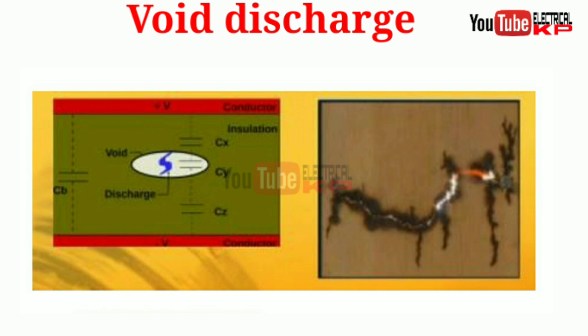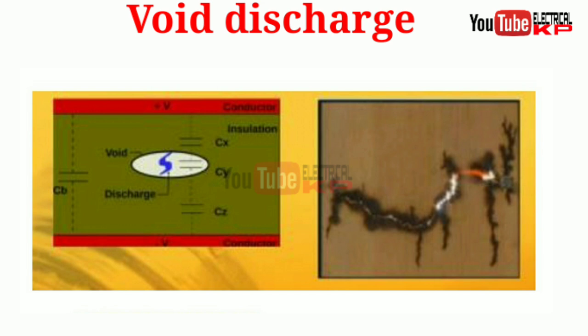Then the other type of partial discharge is void discharge. Void discharge occurs due to defects in the solid insulation, and void discharge is highly destructive to the insulation. That discharge in the gap slowly deteriorates the insulation, and after some time that may cause permanent failure or puncture of the insulator. Suppose there are such partial discharges present in the insulator, then it must be replaced at the earliest to avoid permanent failure of the insulation system.